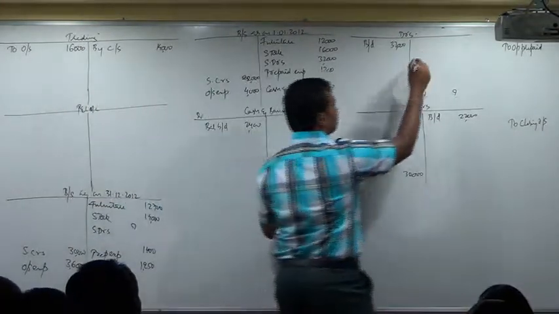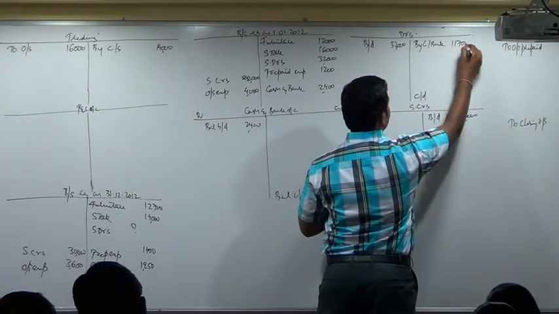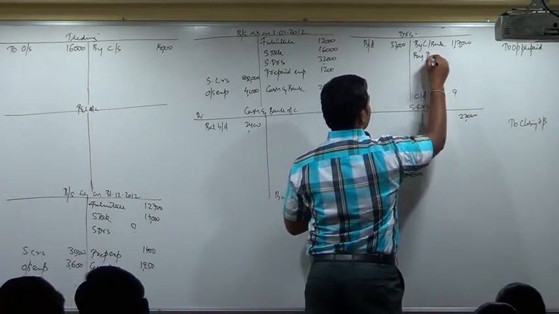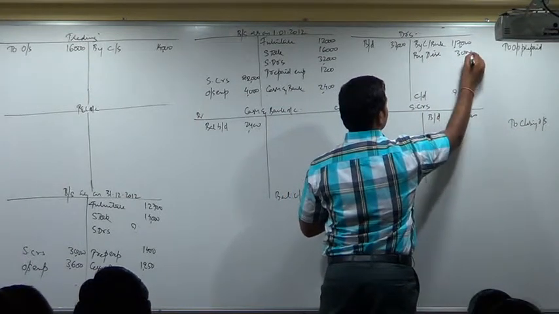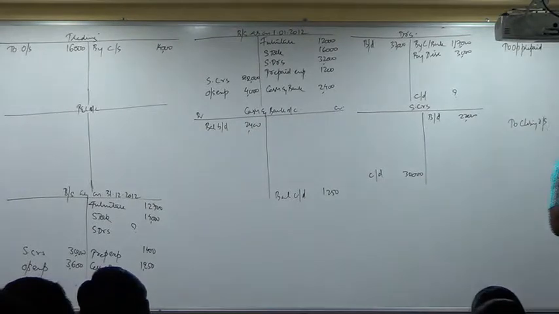I will start with debtors account. By cash and bank 1,17,000. By discount 3,000. Debtor account is credited with the amount paid and the discount allowed.